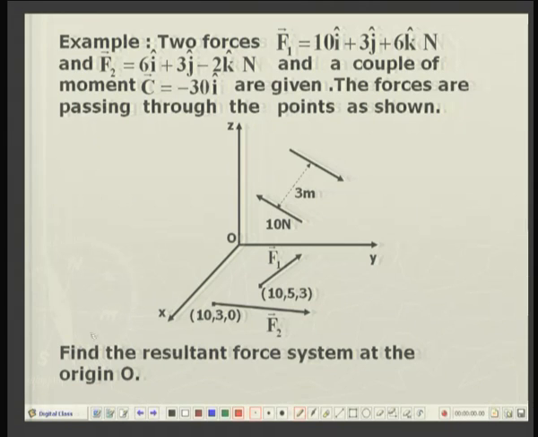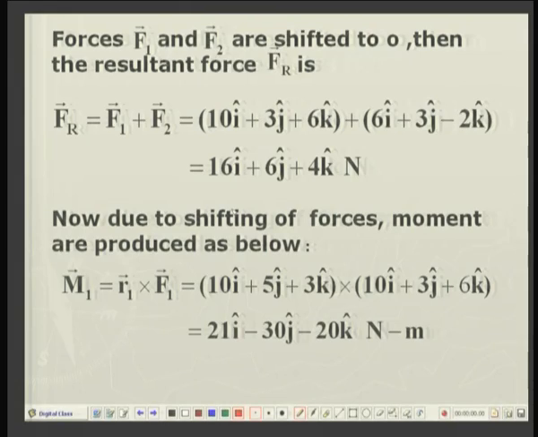The forces are shown. Find the resultant force system located at the origin. That is, we want to shift all the forces to the origin, and in doing so, what is the resultant force and what is the resultant moment? That is our objective. Well, the resultant force, since there are only two forces, the forces of 10 newtons are equal and opposite, so they will cancel, their sum will be 0.